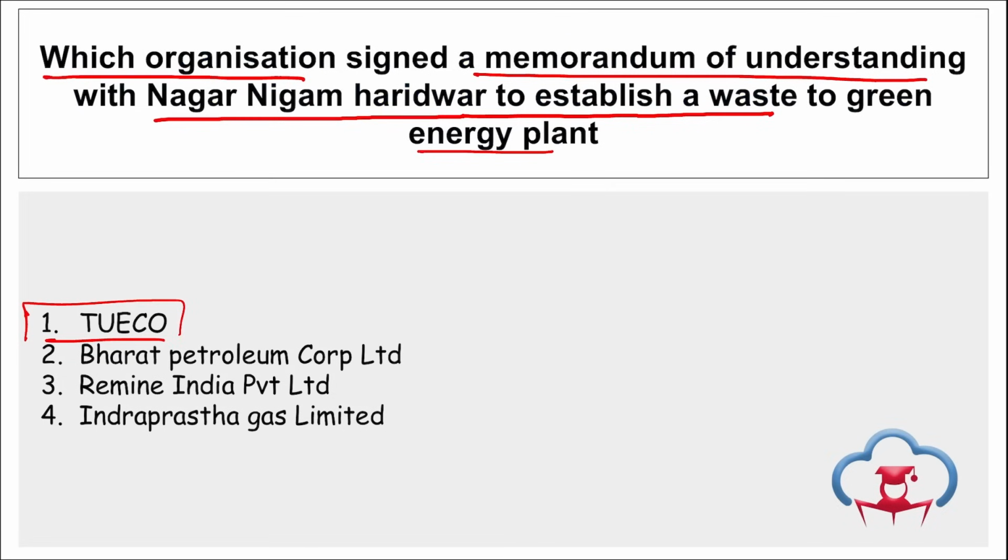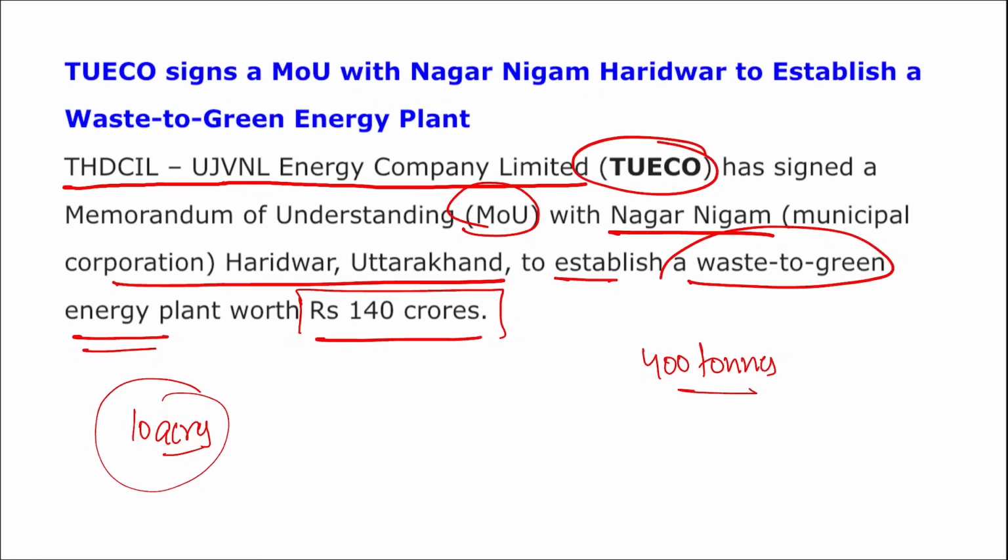Coming back, it is TUECO. They signed this MOU with Nagar Nigam of Haridwar, Uttarakhand to establish a waste to green energy plant. Right? Take a note of this. Then remember, THDCIL UJVNL. Correct? This is a joint venture of THDC India Limited and UJVNL. Correct?